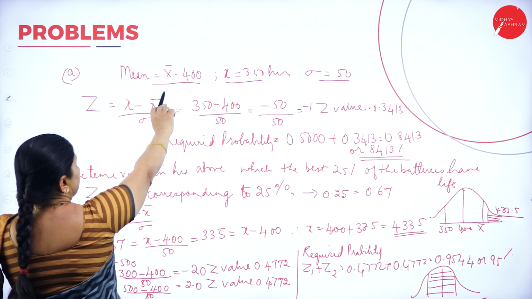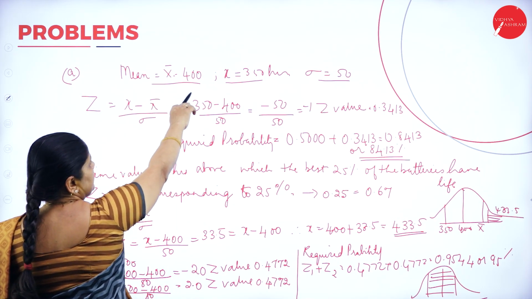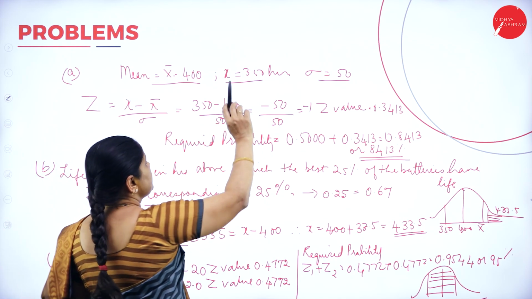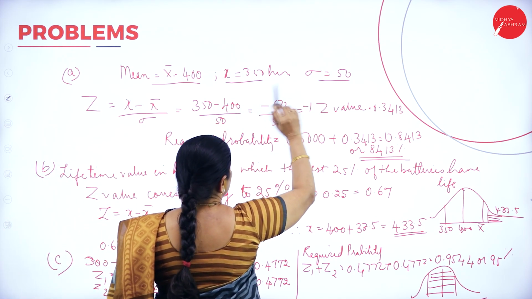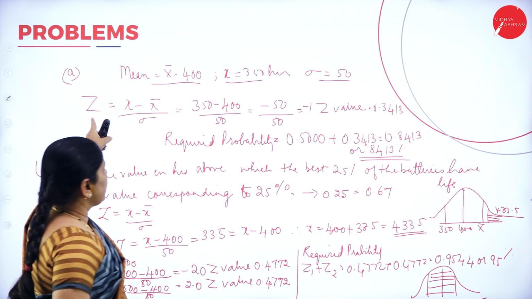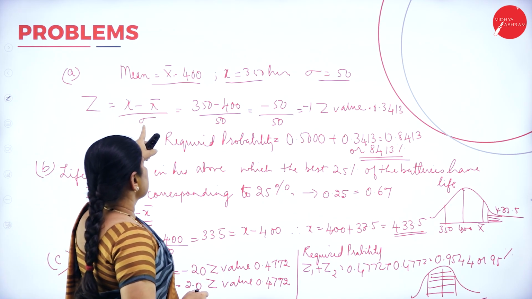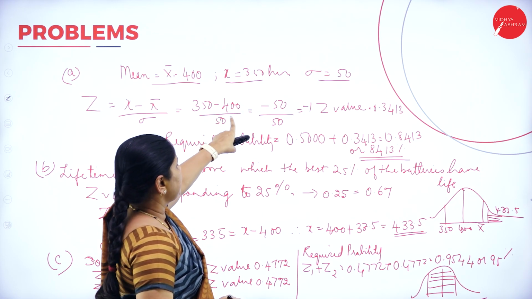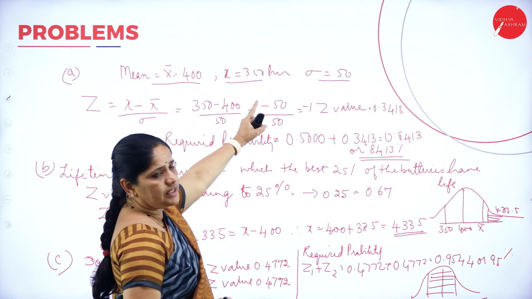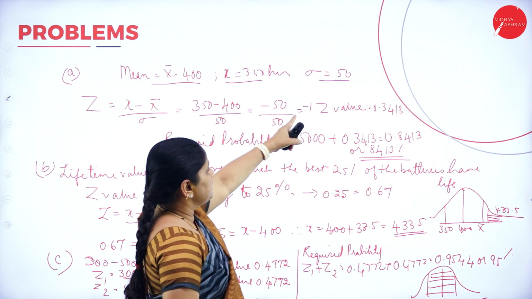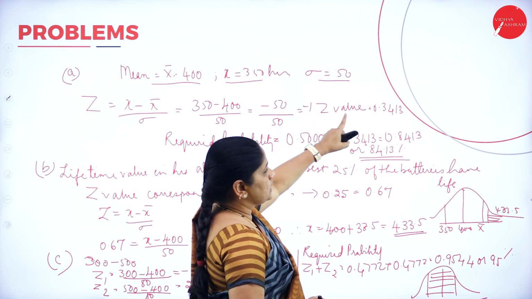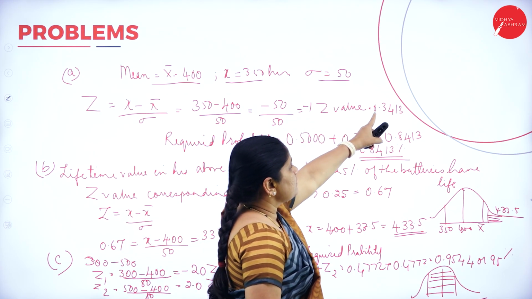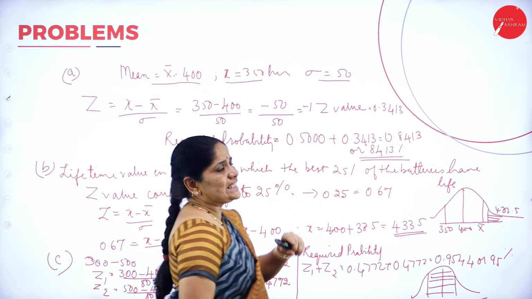Here the mean, X bar, equals 400 and X equals 350 hours, with a standard deviation of 50. So I write Z equals (X minus X bar) divided by the standard deviation. This will be (350 minus 400) divided by 50, so minus 50 by 50, that is equal to minus 1. The Z value for that is 0.3413.